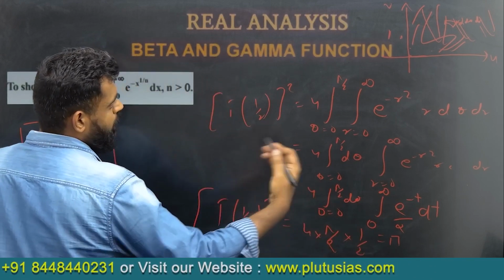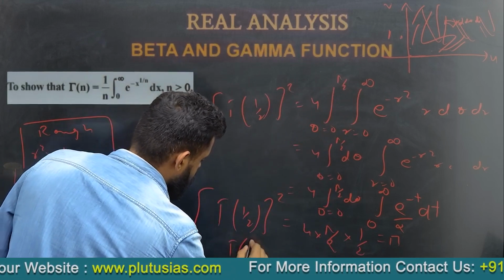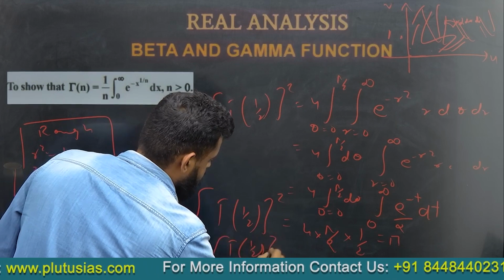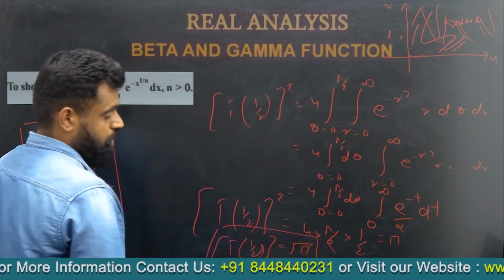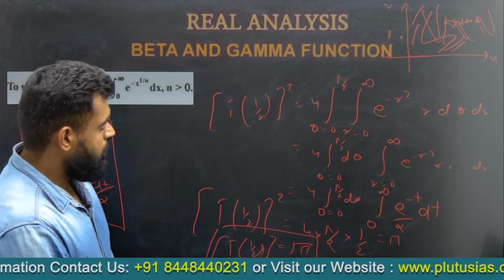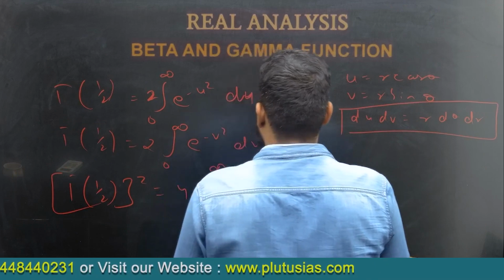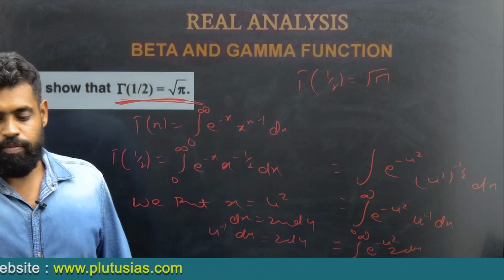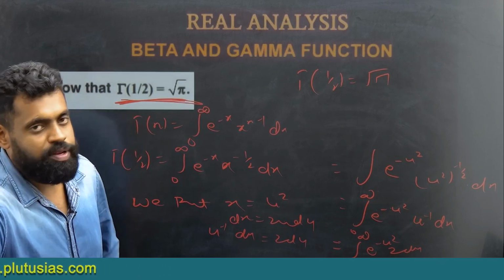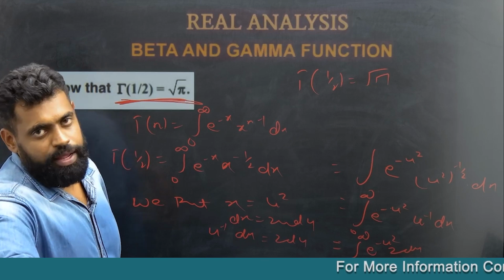So what will be gamma half? Gamma half would be under root of pi. It has been proven here. Okay, so I'll recap this question for you, and this is a very important theorem which can come in your examination. I would not say theorem, it is basically a property. It is gamma 1 by 2 is equal to under root pi.